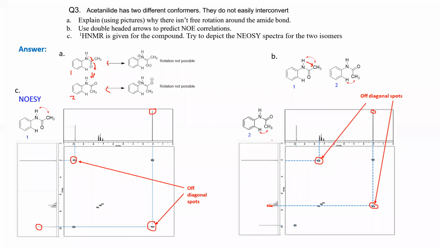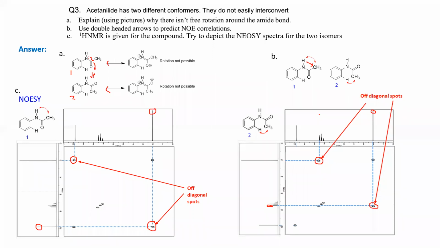Okay, in the NOESY spectrum, what you have to look at is that there will be two types of spots. One is the diagonal spot, another is the off diagonal spot. What you have to do is place the proton NMR in two axes.